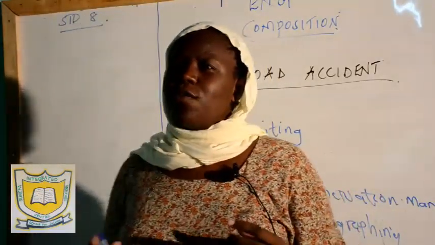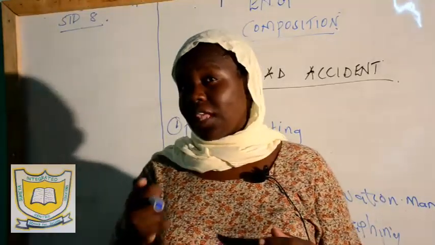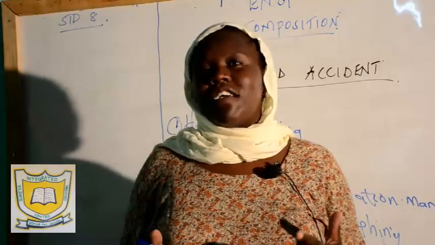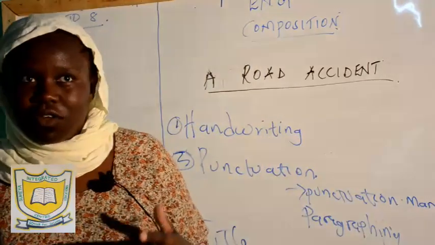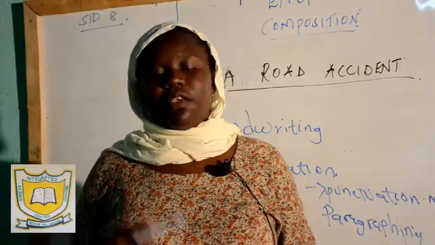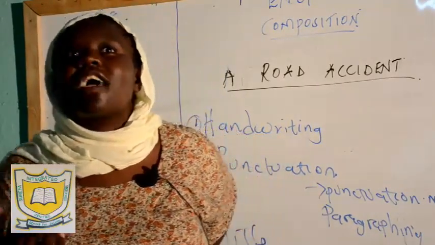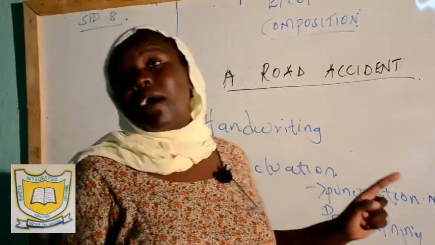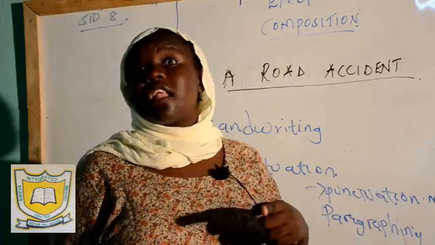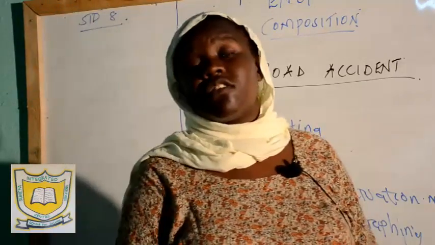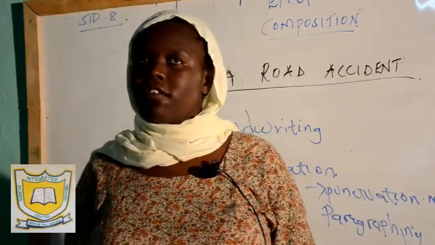What happens if you write your composition and then the title of your composition is in wrong spellings? Whoever is marking your composition just knows one thing: you have a problem with spellings. So if somebody is going to mark your composition, they are going to go in for the spelling mistakes, because one, you told the person you don't know spellings of words by coming up with a title of a composition that is in wrong spellings.